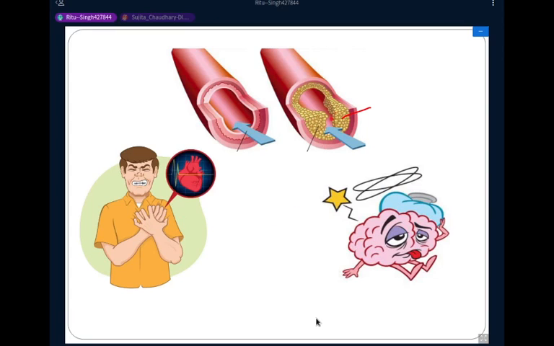So when the lipids are deposited in the artery wall, it may cause heart-related problems. It may cause cardiovascular disease.